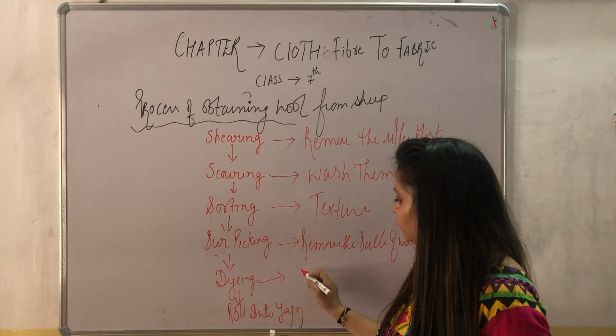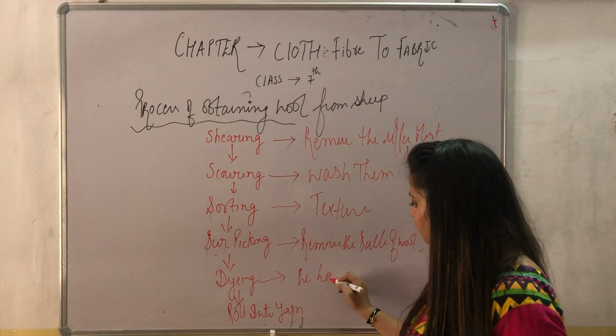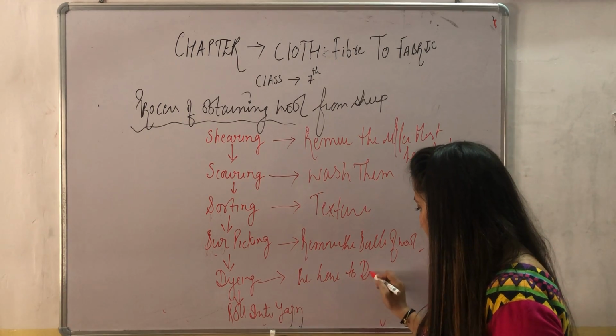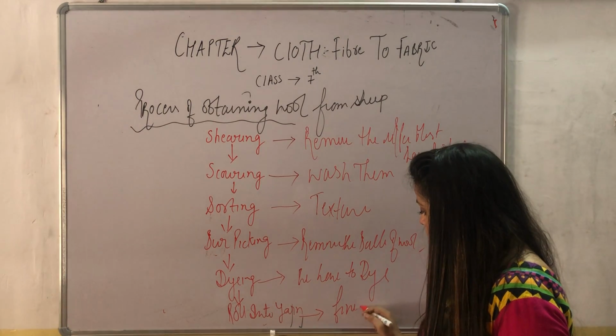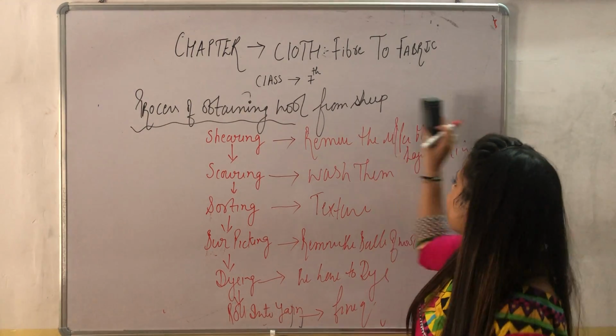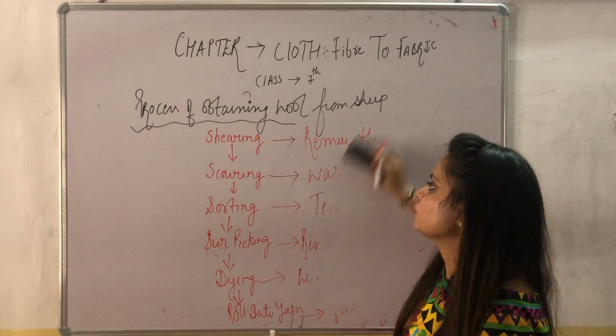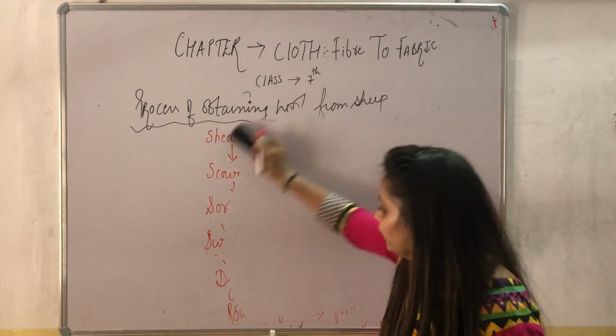Dyeing means we have to dye it. And the last, we have to get the fine quality.